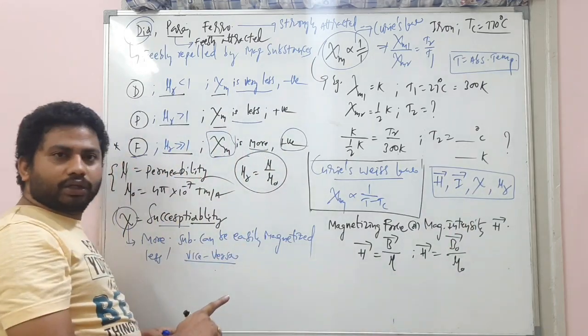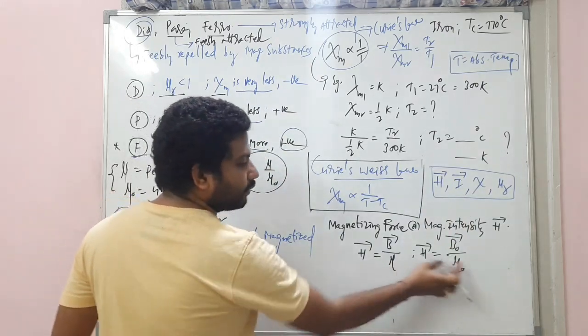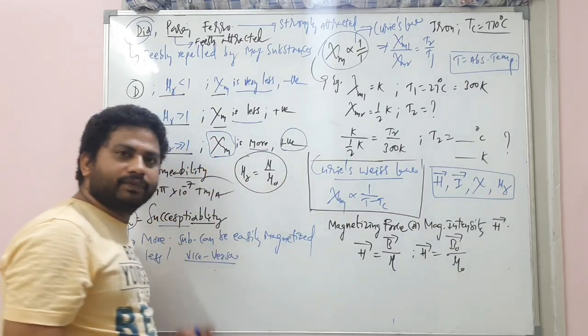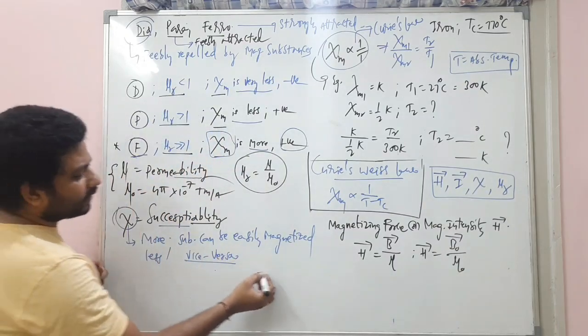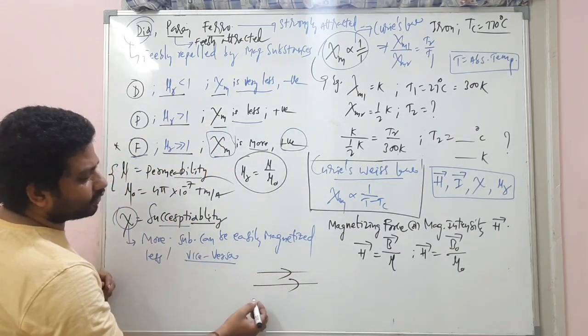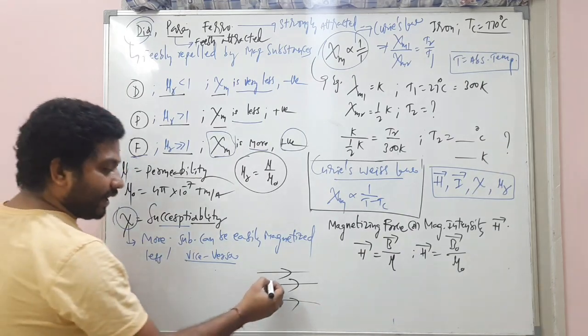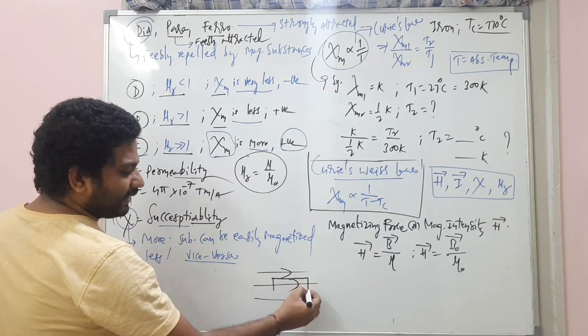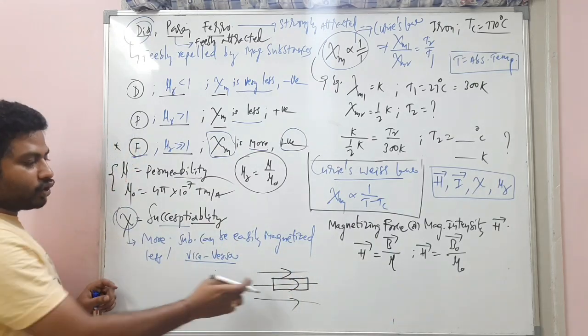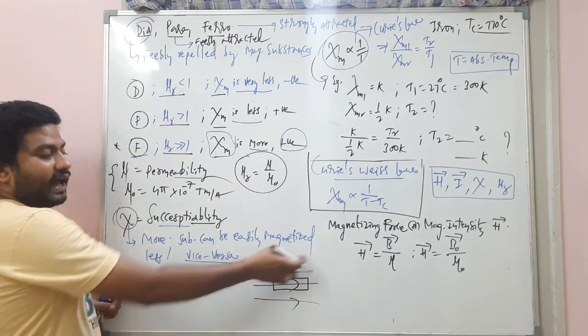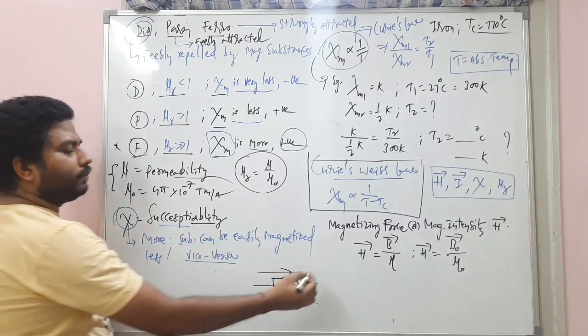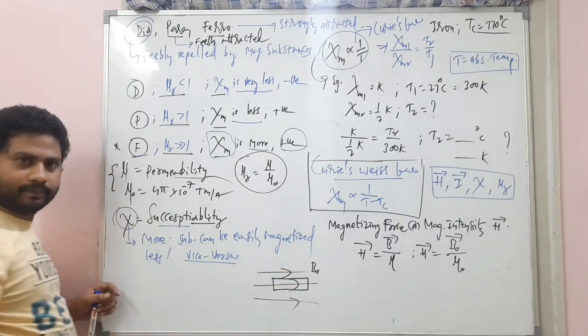What is B and mu naught? So you know the difference between mu and mu naught. What is B and B naught? These are the magnetic field lines passing through air or vacuum. For example, here a magnetic substance is kept. Outside this substance, the field lines passing through air or vacuum are B naught.